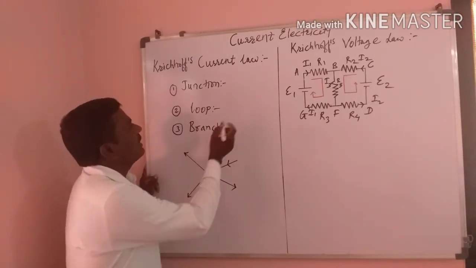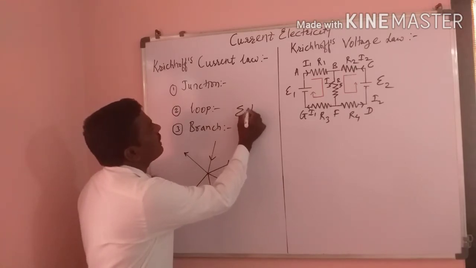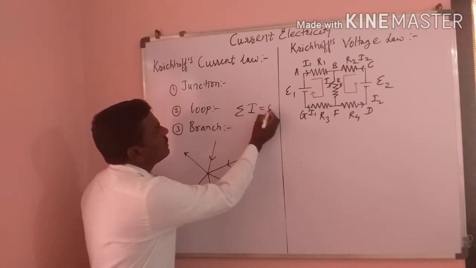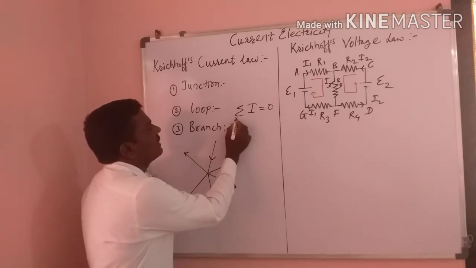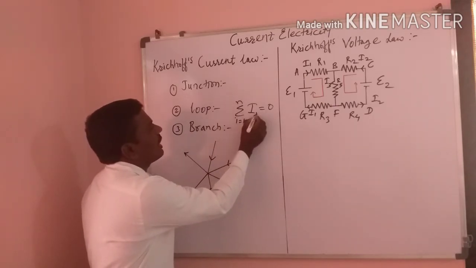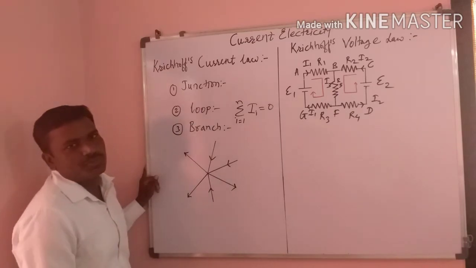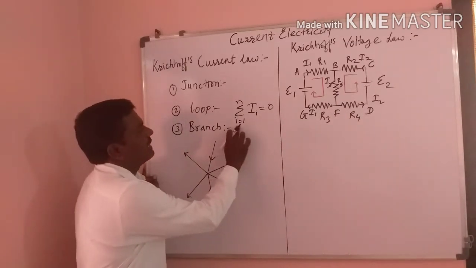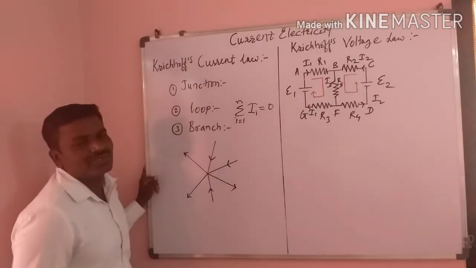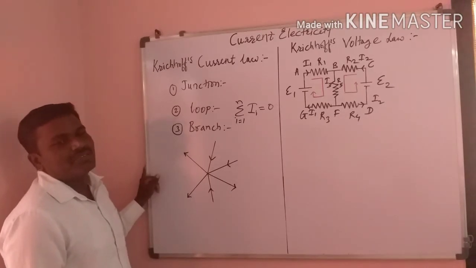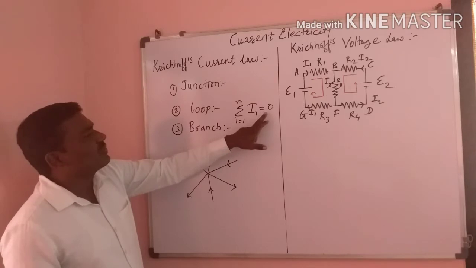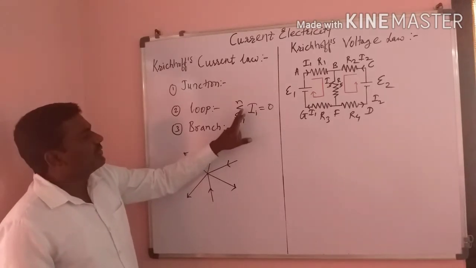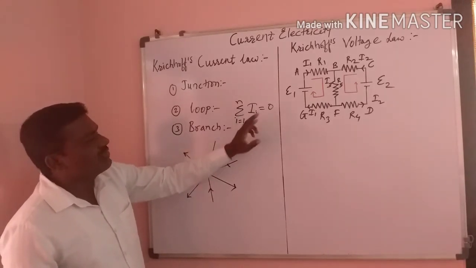What is the statement? The algebraic sum of current is equal to 0. This is the mathematical equation: summation of I from i equal to 1 to n, I equal to 0.